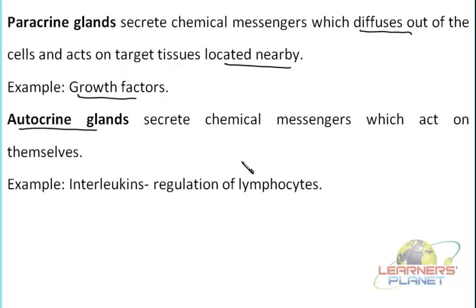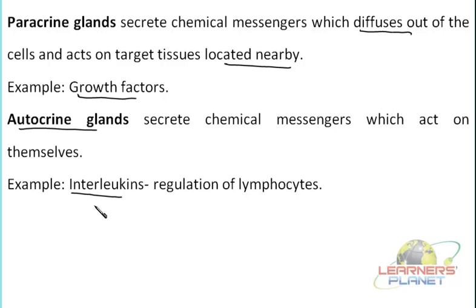Let us say for example, the examples here are interleukins. This term is new. You must be hearing this name for the first time here, right? These interleukins are a special type of molecules which are secreted by the lymphocytes when they recognize different sorts of antigens, or the surrounding situation is changing.